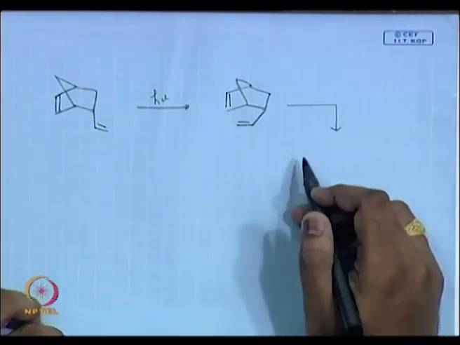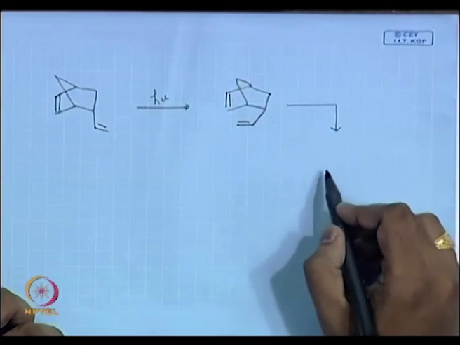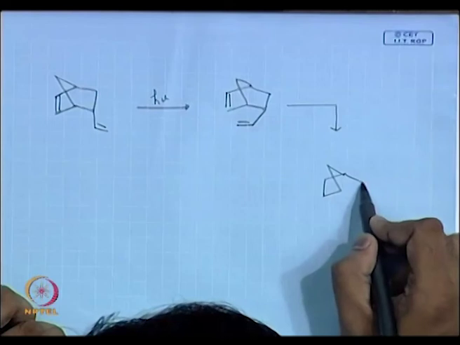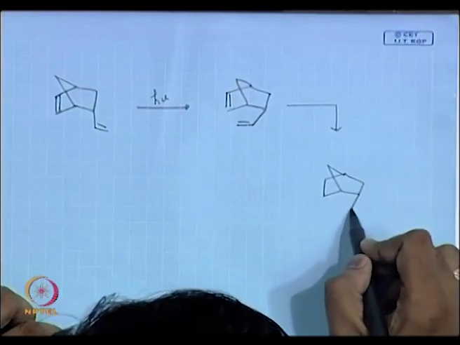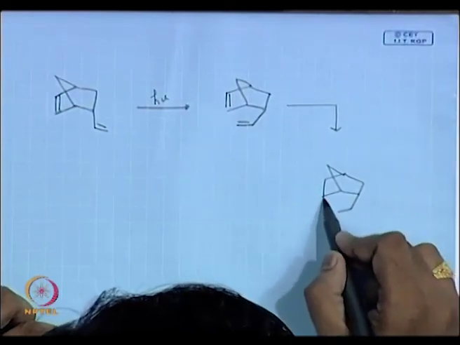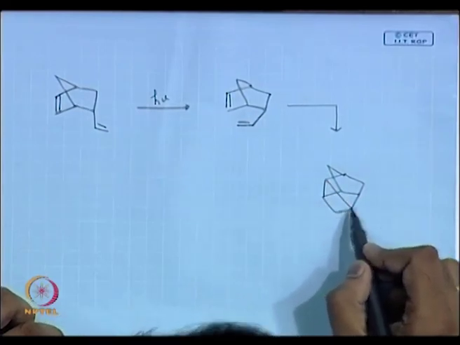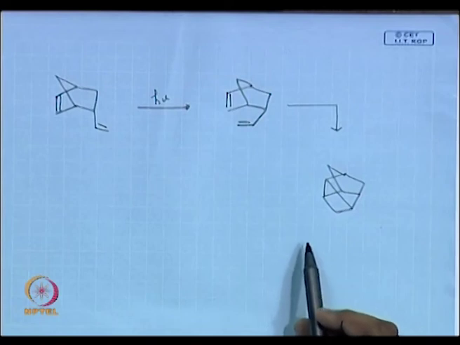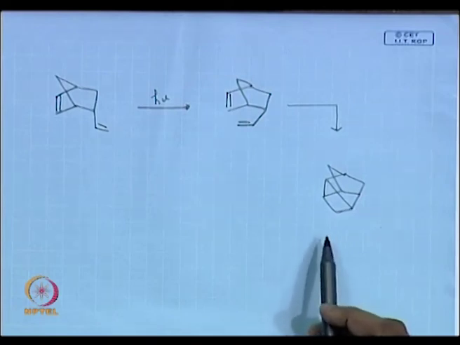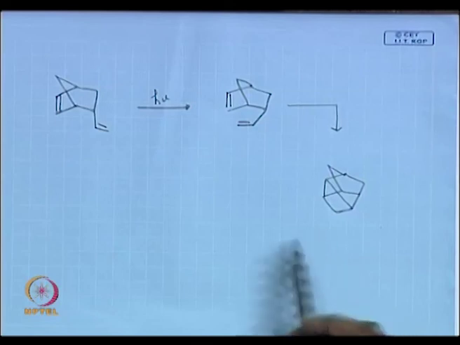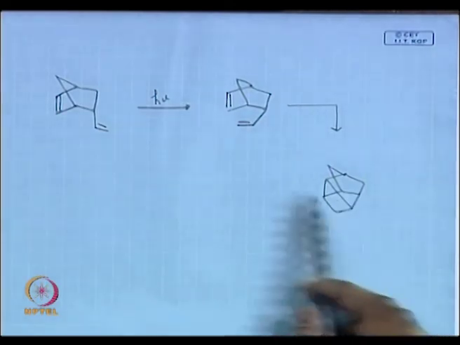The only thing is that you should not write it directly. It is a very nice cage molecule. It looks like a bucket. A lot of cage molecules can be made like this.